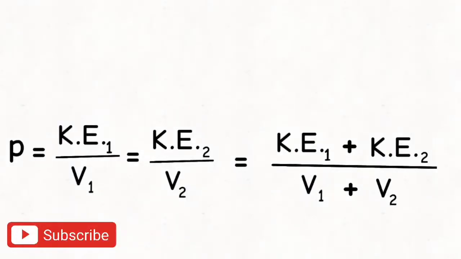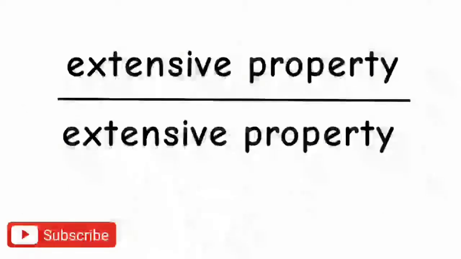This kind of property is known as an intensive property. Or we may define an intensive property as the ratio of two extensive properties. Now, we will define the extensive property which is in the numerator as F extensive property, where F stands for flow, and the extensive property which is in the denominator as C extensive property, where C stands for container, because it contains the F extensive property.